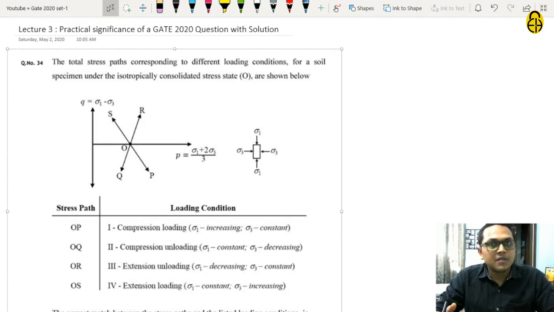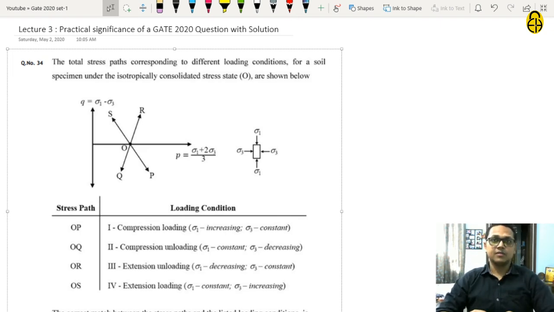Now this question is from total stress path, a topic of geotechnical engineering. If a student does not know this topic or this topic is out of his knowledge domain, still that student can attempt this question and get the solution. The only thing that is required is to read the question properly and try to understand what the question is saying.